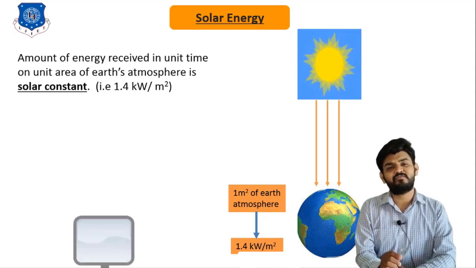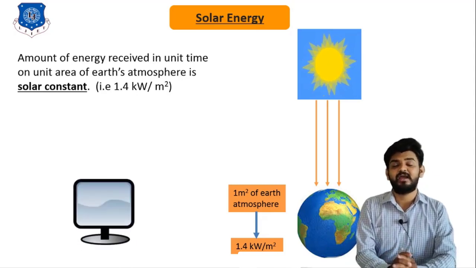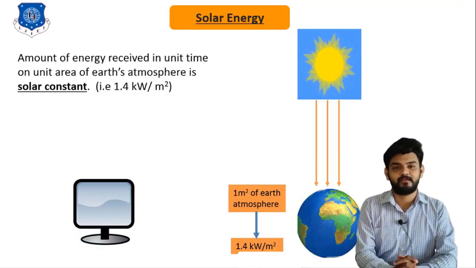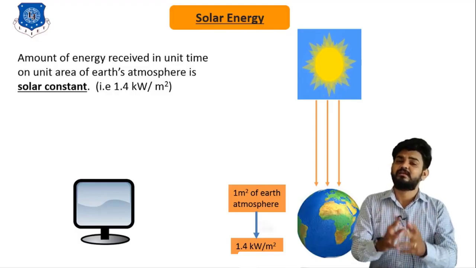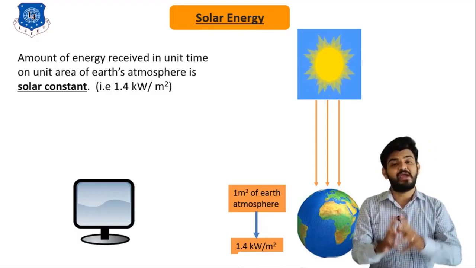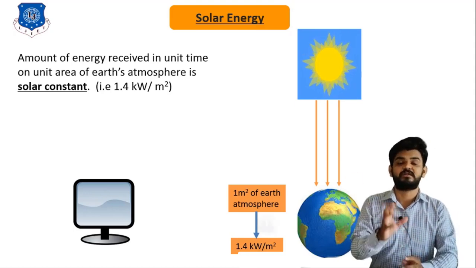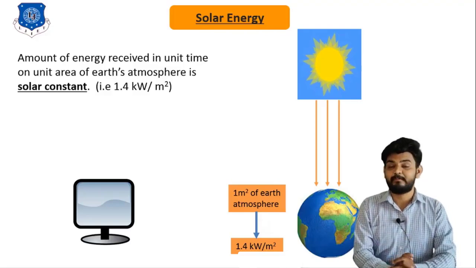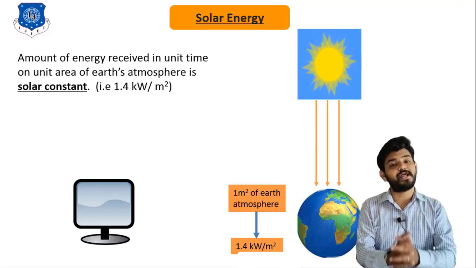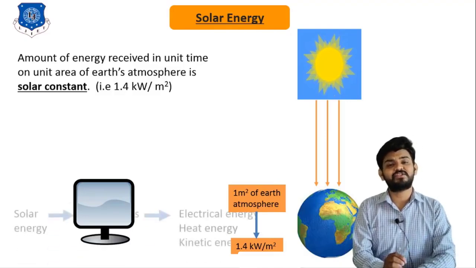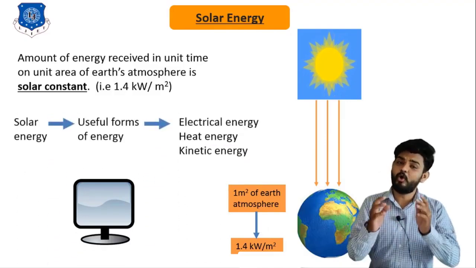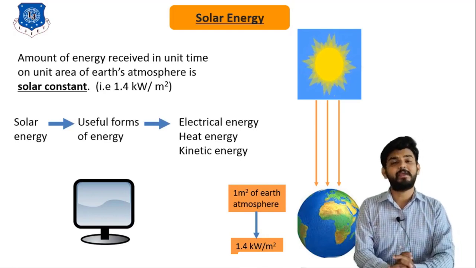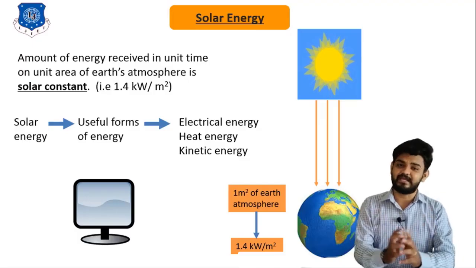Well, this 1.4 kilowatt per meter square is equivalent to running a 25-inch LED TV, meaning that we can run a 25-inch LED TV on every meter square of the earth's surface. So now you can understand how much energy is being received by the earth in the form of solar energy. We can always utilize this solar energy into more useful forms of energy, such as electricity, heat energy, or maybe kinetic energy.